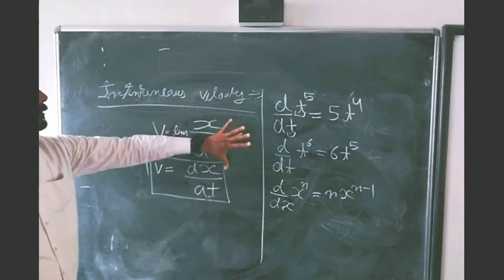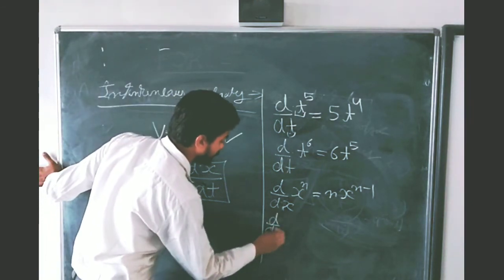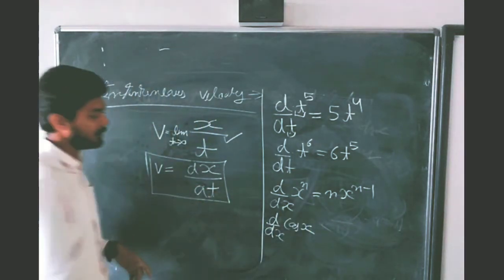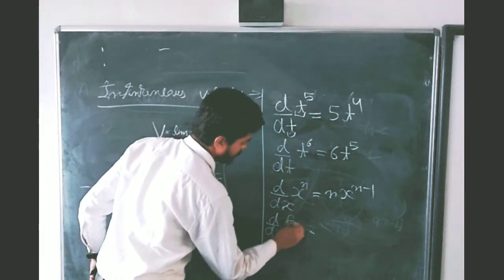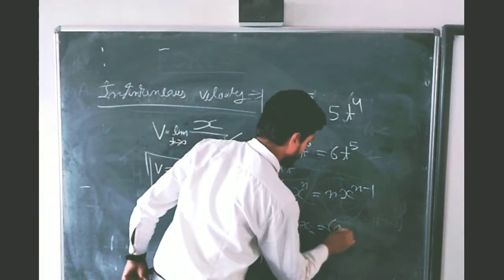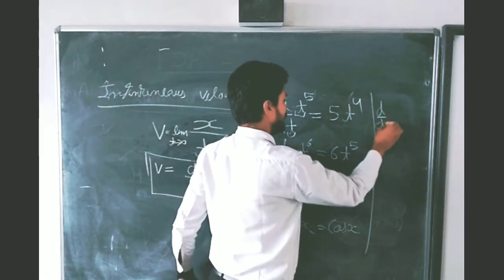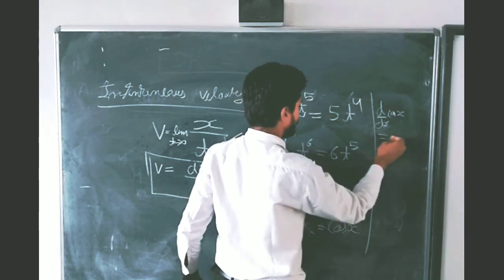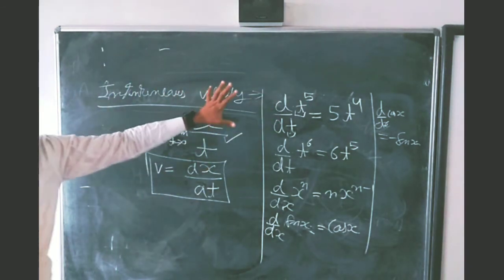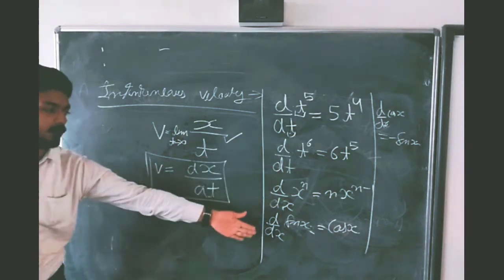Now, students, one more formula is there for differentiation. First of all, we will differentiate sine x. d by dx of sine x gives the answer cos x. If you differentiate d by dx of cos x, you will get minus sine x. There are many formulas used in differentiation, but these are some important examples and formulas.